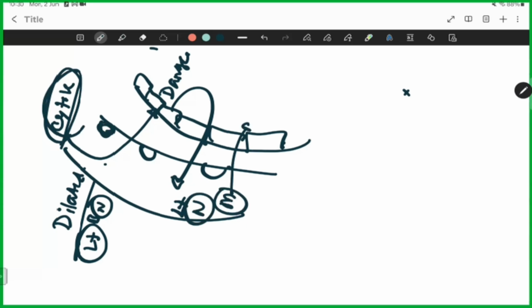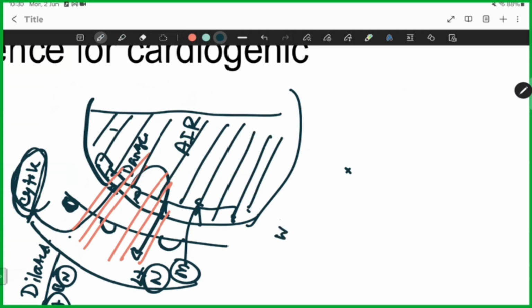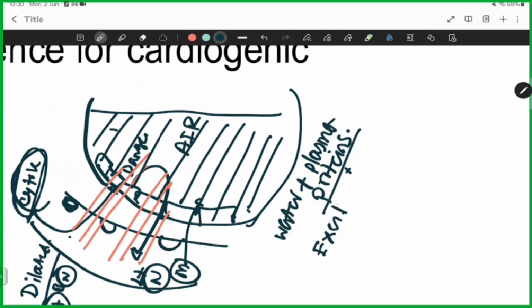This endothelium is activated and blood is leaking inside. This alveoli previously was full of air, now it's full of water with plasma proteins, cytokines and other plasma proteins too. Just important ones I am telling you. So it's full of water now.